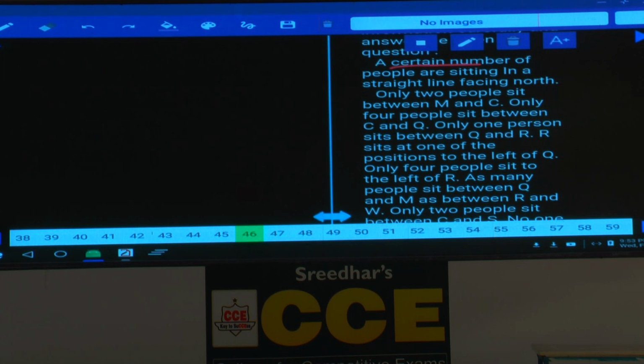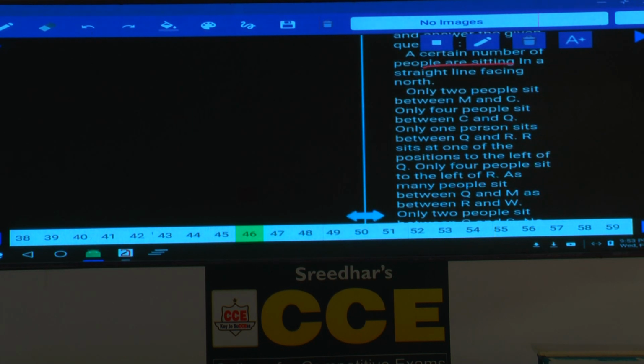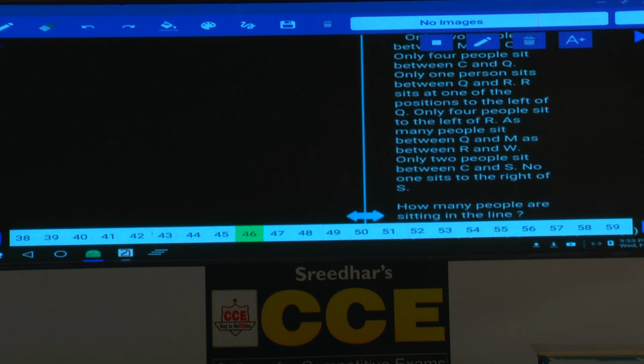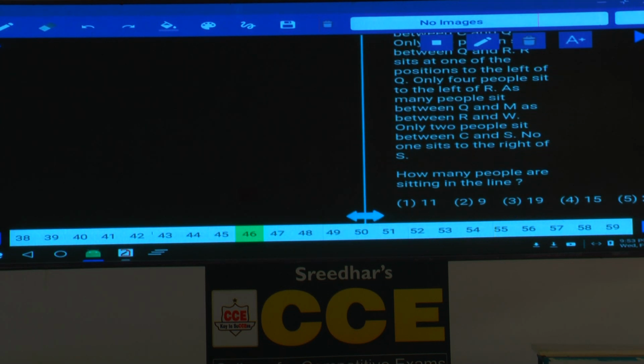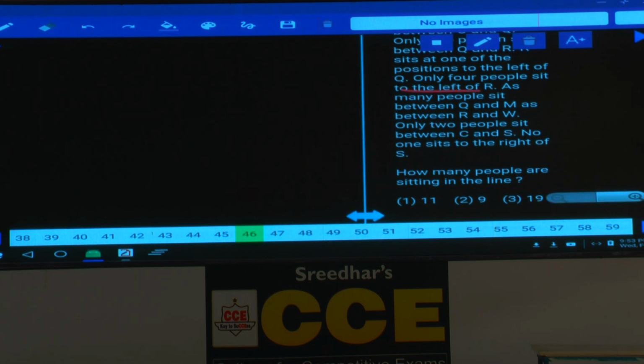Only 1 person between Q and R sits at one of the positions to the left of Q. Only 4 people to the left of R. Tell me whether we can start with this information or not. Only 4 people to the left of whom? Only 4 people to the left of R, hence I am starting with this information. If R is here, 1, 2, 3 and 4, only 4 people are to the left hand side of R, isn't it? Only 4 are to the left of R can be written like this.